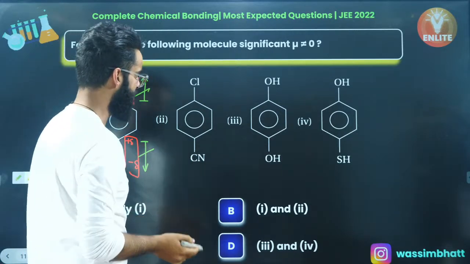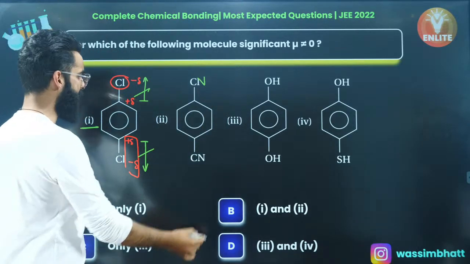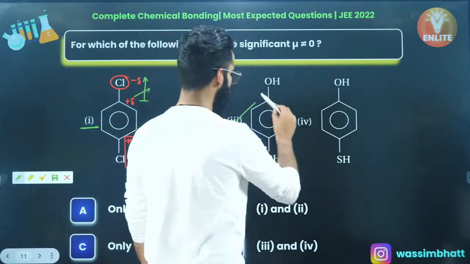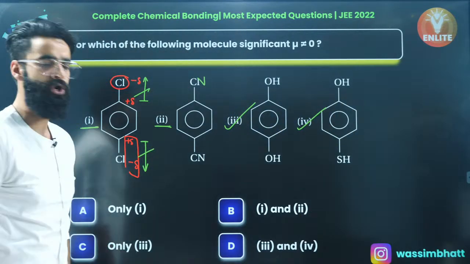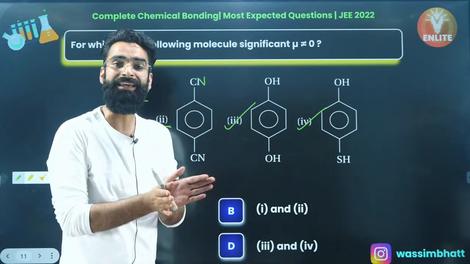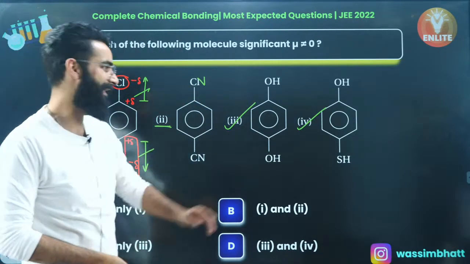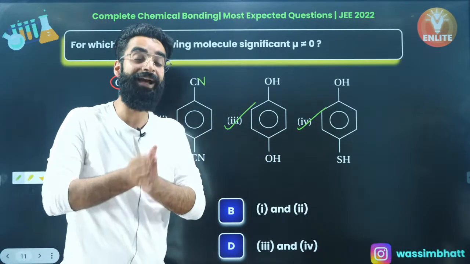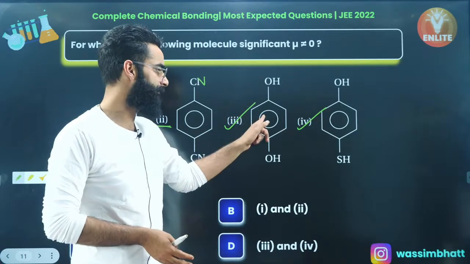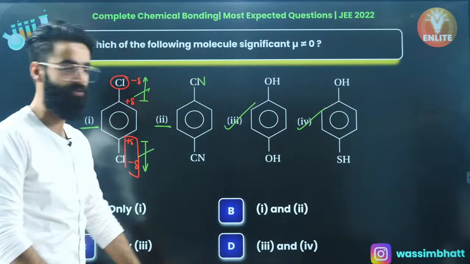In a similar way, this is CN over here, right? In a similar way, the net dipole moment of this one is also going to be 0, right? But people, the net dipole moment of the third and fourth ones is going to be non-zero, because their dipole moments are not exactly in opposite directions, which is why they do not exactly cancel each other, right? That makes this molecule a polar one, whose net dipole moment is non-zero, and for this molecule, its net dipole moment is again going to be non-zero, right?